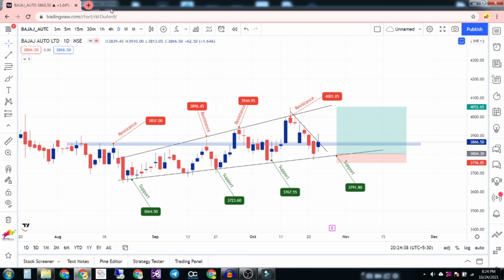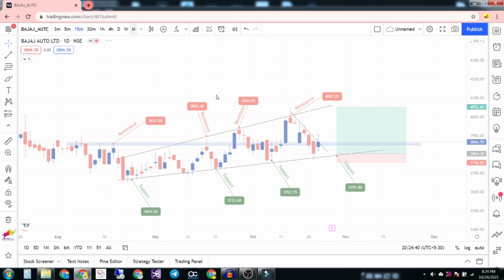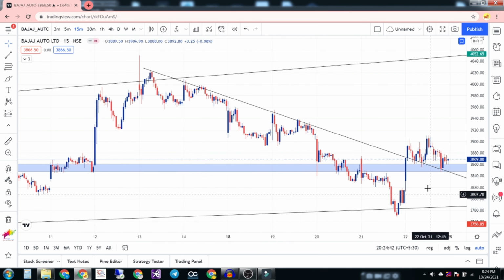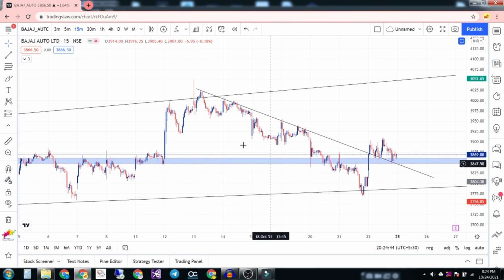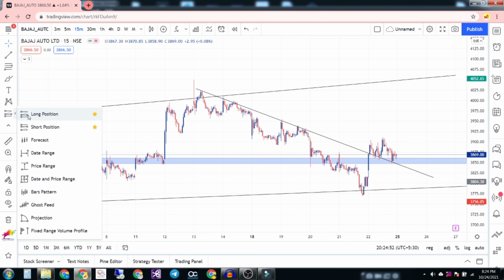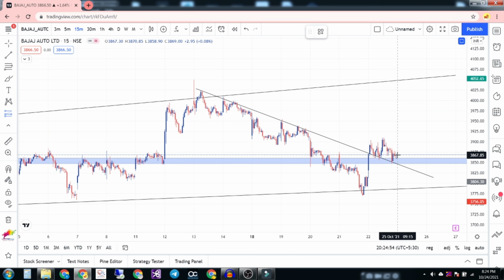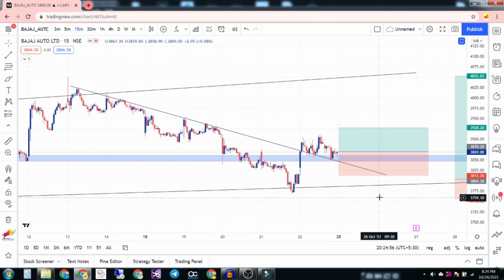But we also have an intraday entry here, where you can see the market has been on the downside. It has crossed the resistance trend line and it is just consolidating, right? My entry is going to be here on Monday.